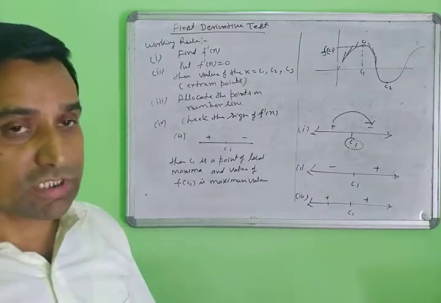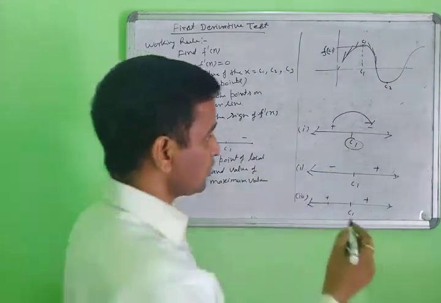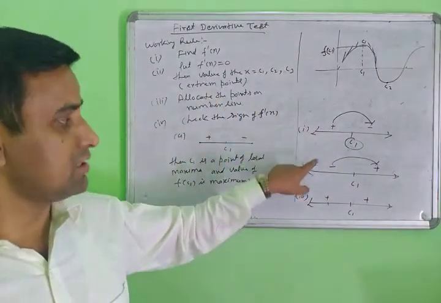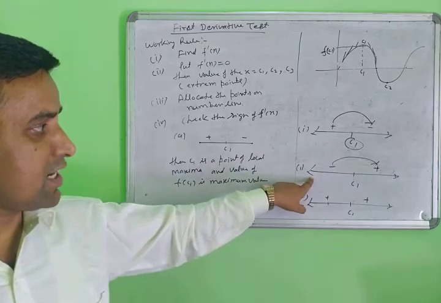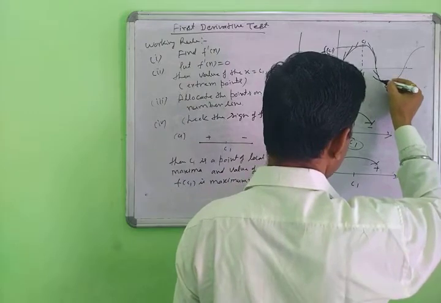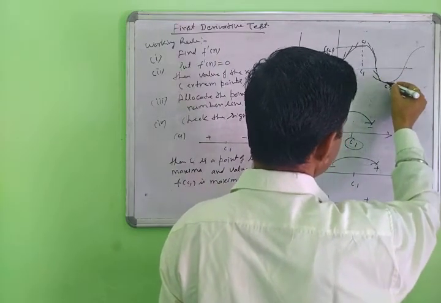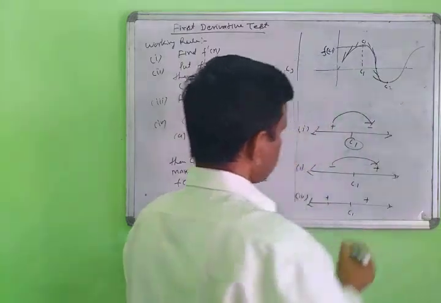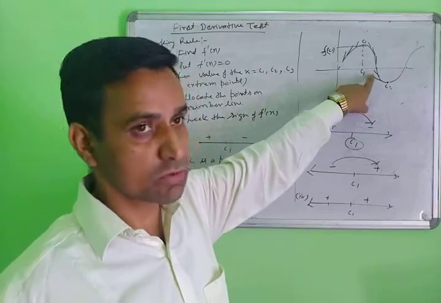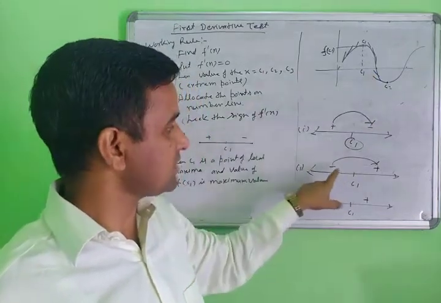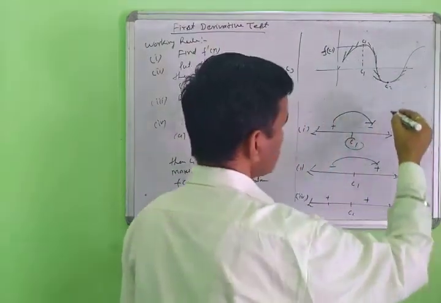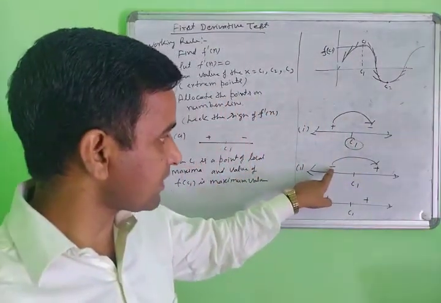Second thing: suppose the sign converts from negative to positive. What result will you get? Suppose you find the slope at this point; it will always be negative. If you find the slope of the tangent from this point to C2, it will be negative. Again you find the slope from this point to this point, and it is positive. So the slope goes from negative to positive.